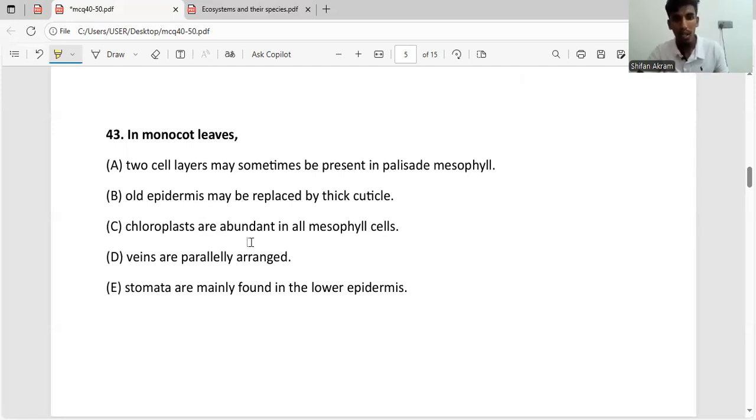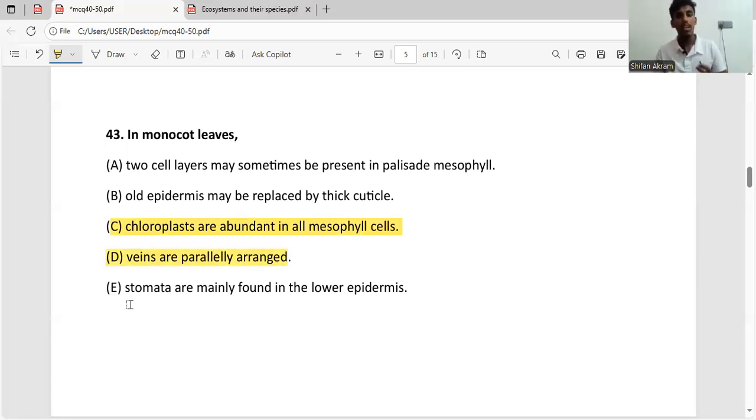Then the third answer is chloroplasts are abundant in all mesophyll cells. We know monocot leaves undergo photosynthesis. So where does photosynthesis take place? It takes place in the mesophyll cells of the monocot leaves. So for photosynthesis to take place efficiently in the mesophyll cells, they should be abundant in chloroplasts. So the third answer is correct, and I'll highlight it. So the fourth answer is veins are parallelly arranged. In monocot leaves, the veins are parallelly arranged. They run parallel to each other.